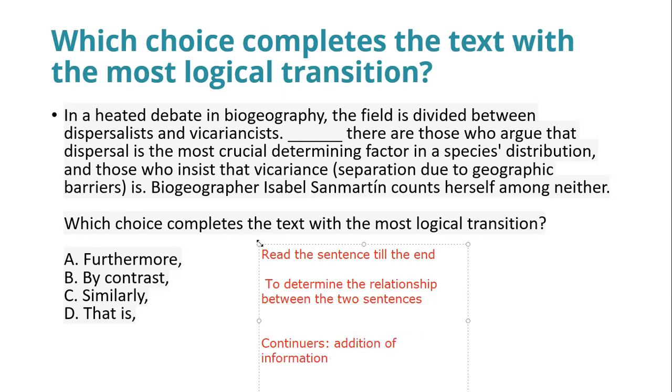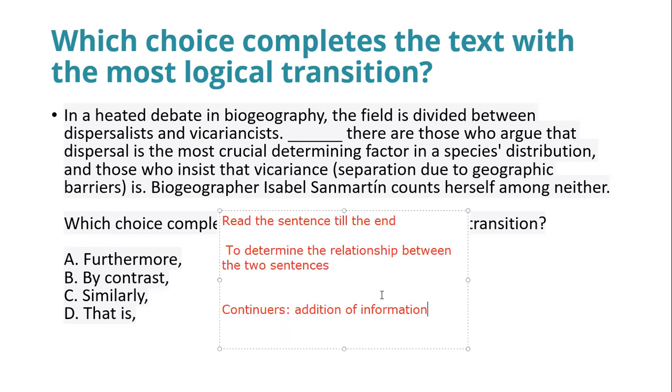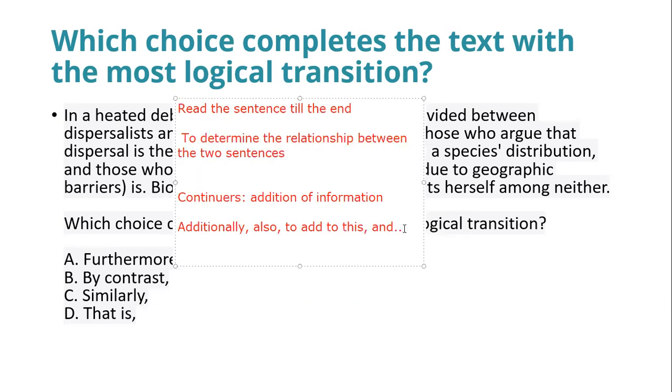Let's say the author has made some point and wants to add a little more to that previous idea. So he will add a transition word like in addition to, additionally, and also. Those are some of the continuers.